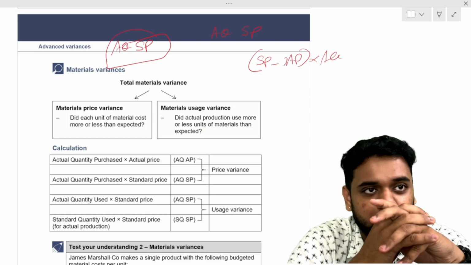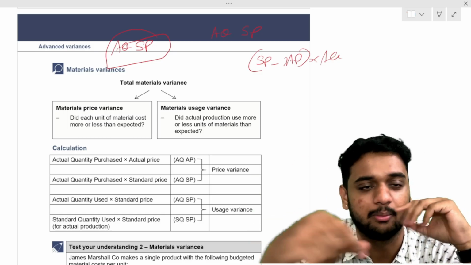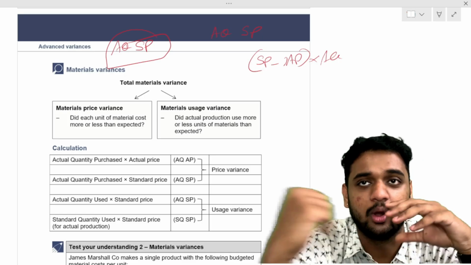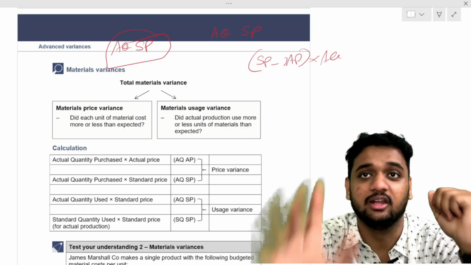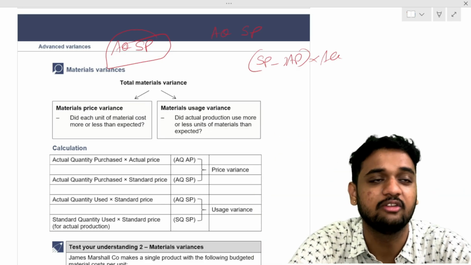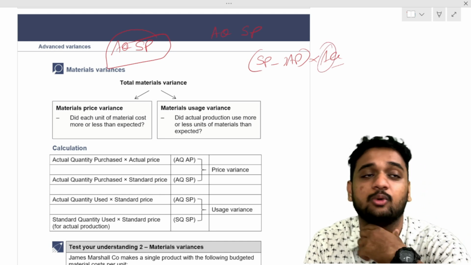In exam, students get confused. Outside, some will put actual price, some standard price, they don't know. Outside what is coming? Quantity is coming. If quantity is coming, you have to put actual quantity. Outside if price is coming, what you have to put? Outside you are putting quantity, so what quantity you have to use? Actual quantity. Outside if you have put price, what you have to put?